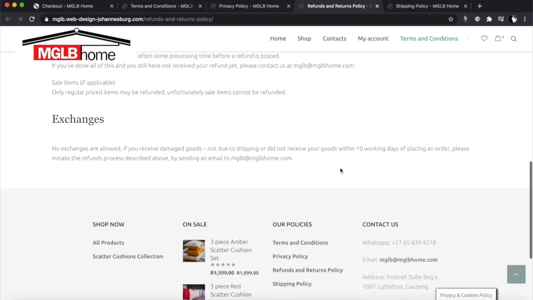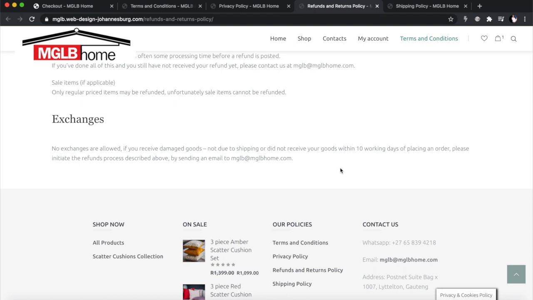So you've got to explain all of this, the exchanges, the refunds, in what form, in what sense do you give an exchange? In what sense do you give a refund? Personally, I like to simplify things, and this is what we did for this client. We said, okay, fine, we are just going to do refunds. Okay, if you receive something that's damaged, we will just refund you. If you never receive it, we just refund you. It's up to you if you decide to re-buy it again instead of trying to deal with exchanges, because exchanges,